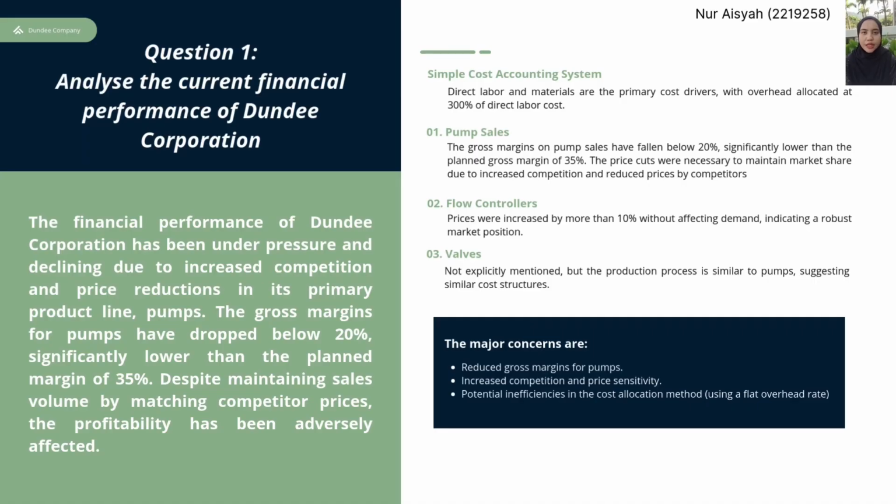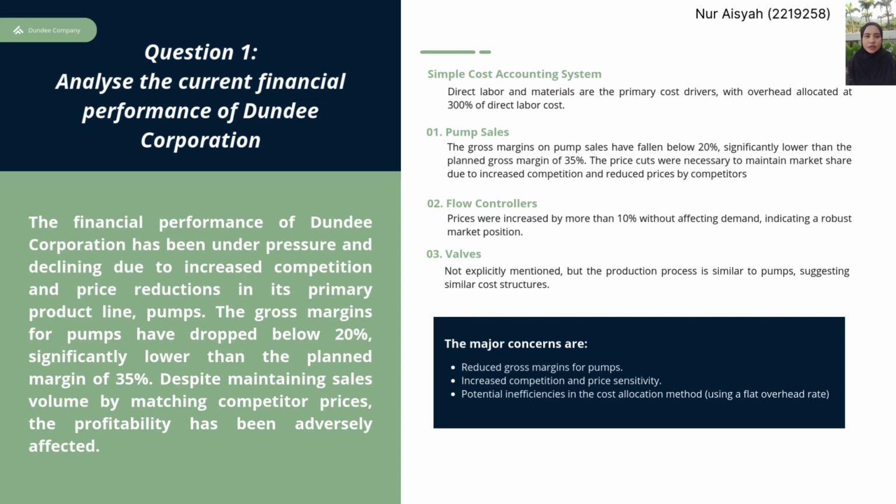Start by answering question 1, analysing the current financial performance of the Dundee Corporation. The financial performance of Dundee Corporation has been under pressure due to the increased competition and price reduction in its major product line, pump. Since it is a commodity product, Dundee also needs to decrease their price when competitors are reducing their price, because Dundee needs to match the price to maintain its volume. Hence, when the price of the product reduces, the profit of the company will drop as well. The gross margin of the pump for the latest month has dropped below 20%, significantly lower than the planned gross margin of 35%. Despite maintaining the sales volume by matching competitors' price, the profitability has been adversely affected.